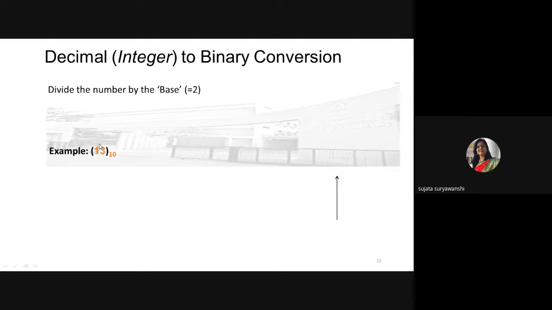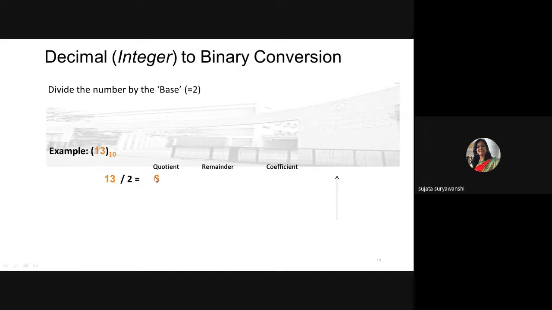We need to continuously divide 13 by 2 till we get quotient 0, and while dividing, we need to record the remainder. So suppose 13 divided by 2, the quotient is 6.